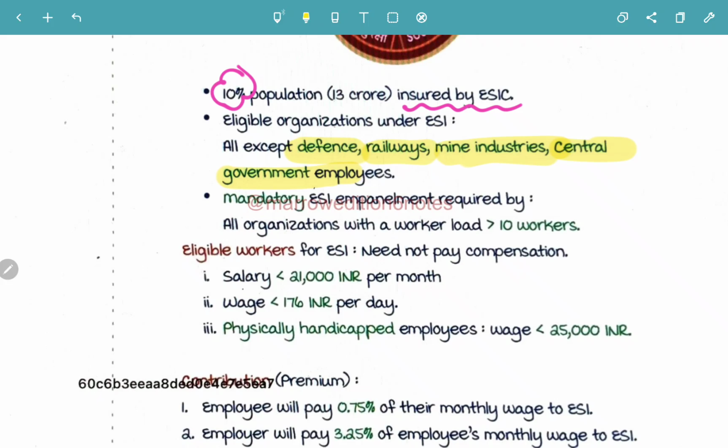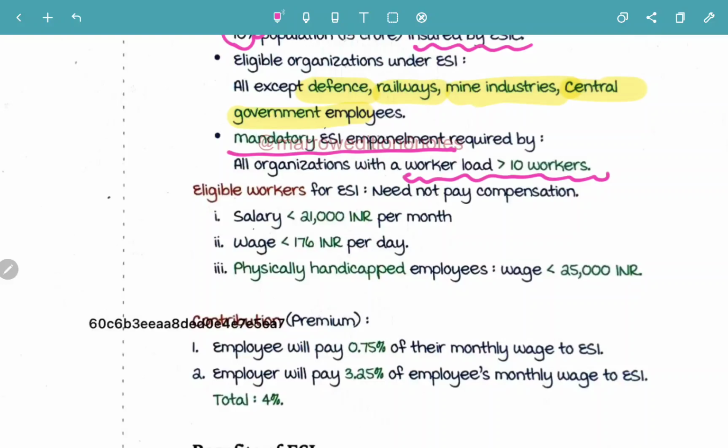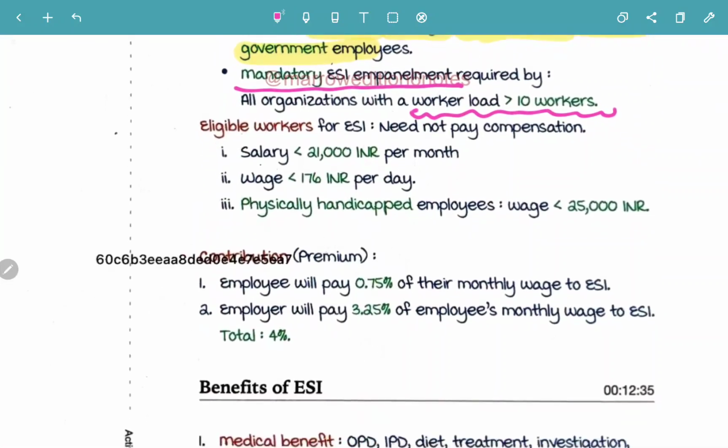Whenever there is an organization where the worker load is more than 10, ESI empanelment is definitely going to be mandatory. The eligible workers for ESI need not pay compensation at all.